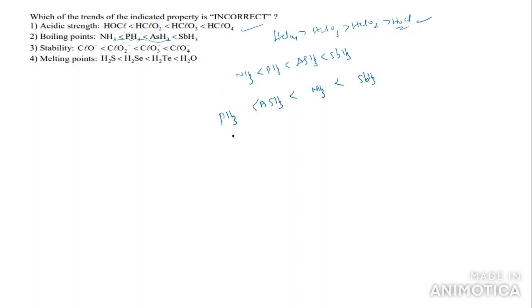So what are the boiling points? You can check this one. This is 240 and this we have 186. And NH3 we have boiling point, you can take this as 295. This is 256. And we can take this as 211 and this one is 186. So this is the order of the boiling point. So what is the incorrect statement for this one?